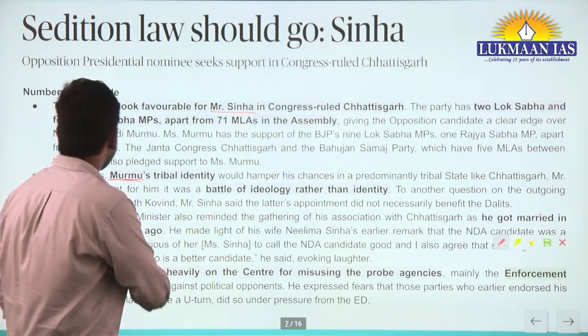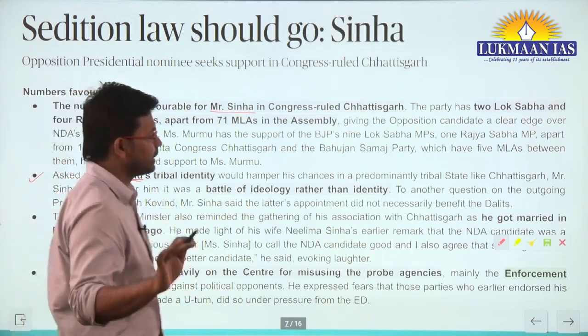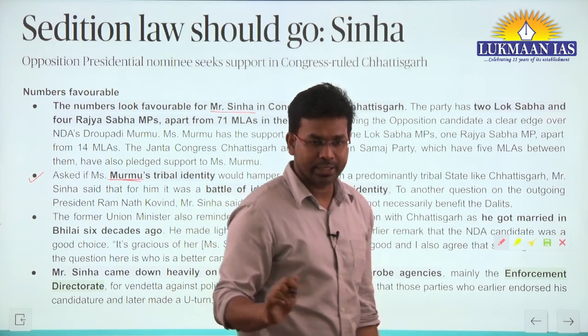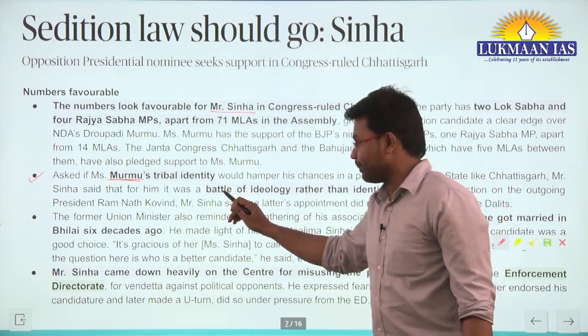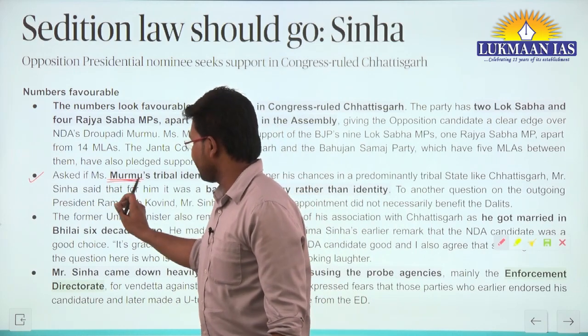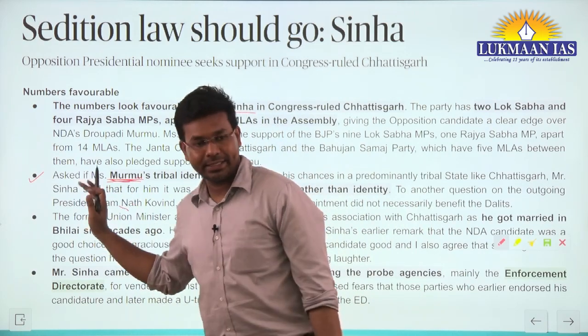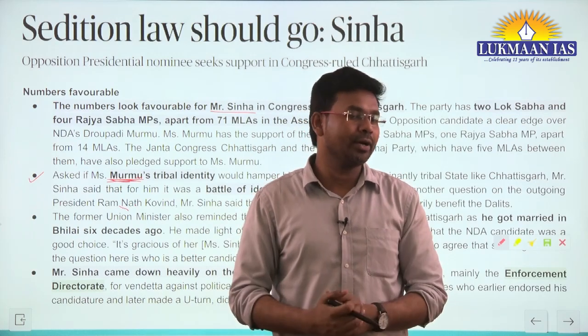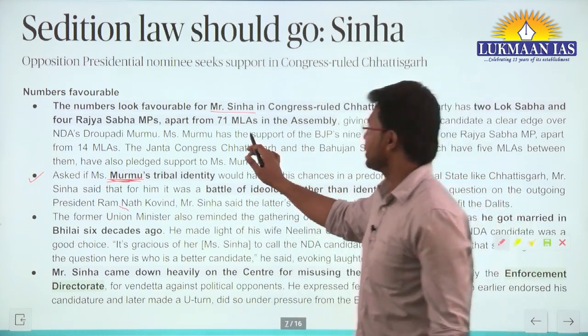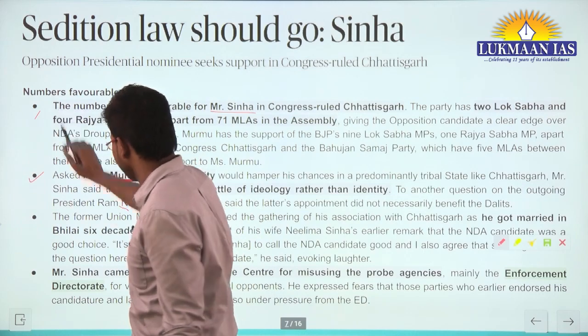She has a tribal identity and comes from Chhattisgarh. She is being supported by the NDA government, the BJP government in place, and Yashwant Sinha is from the Congress party.